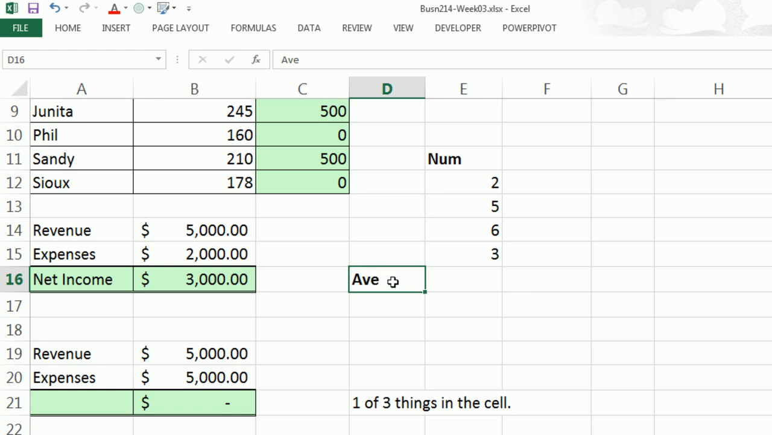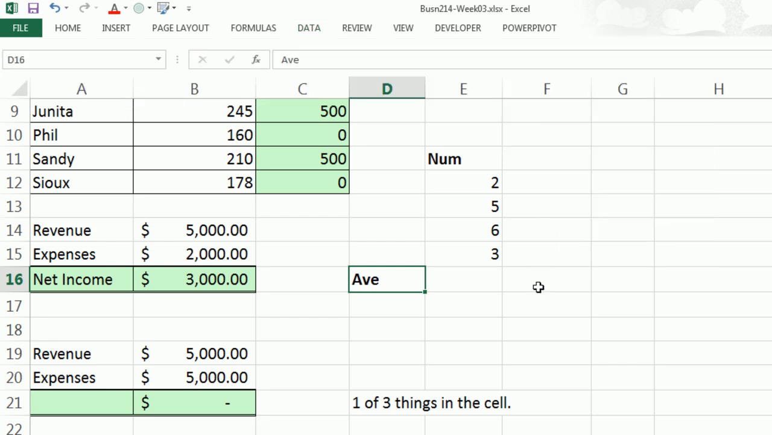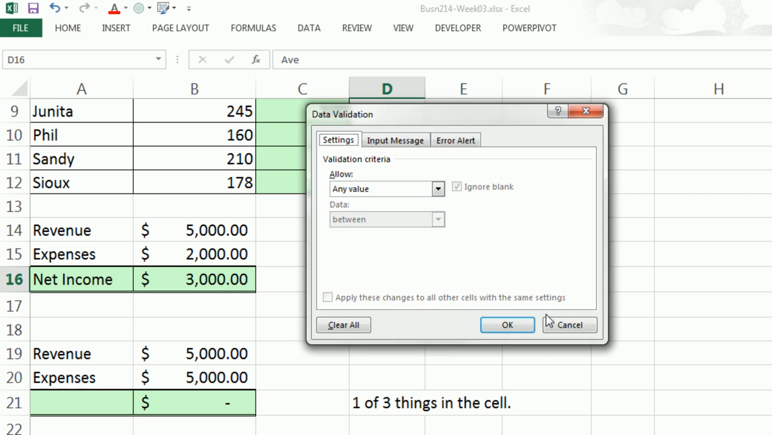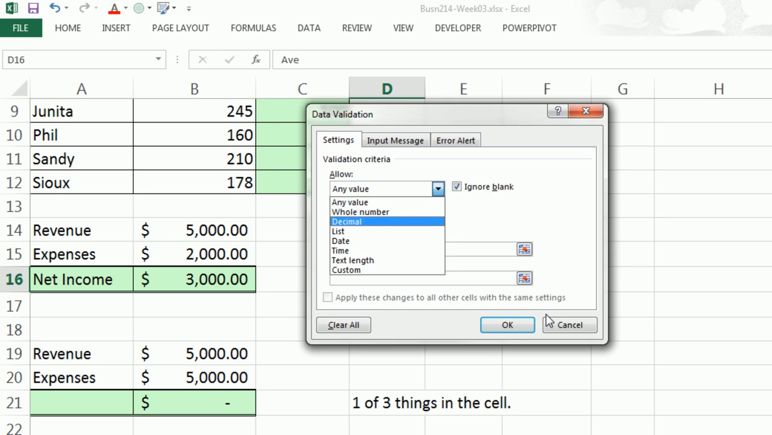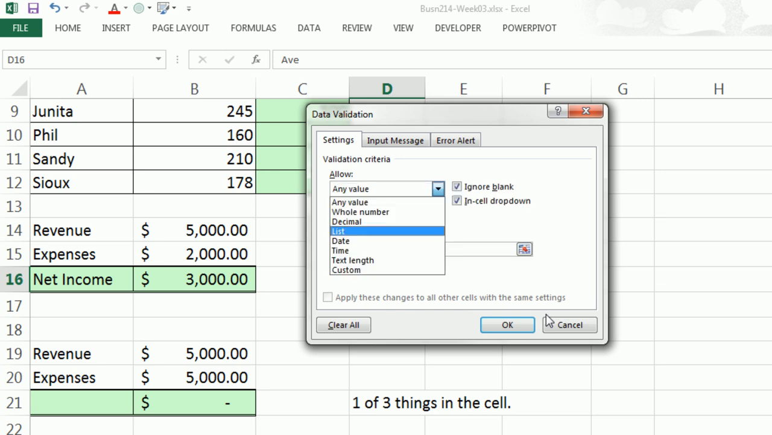Now, instead of having to type it in, let's do data validation, right? Data validation, or Alt-DL. Tab, I don't want to allow anything. I want a down arrow to a list. Or I could have hit L to jump to the list. Tab to get to the text box.